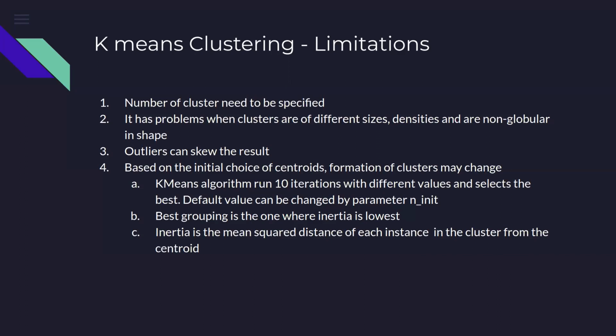And that's where the question arises: if we are telling the model to divide the data into two clusters or three clusters or four clusters, how do we really know that the best clustering would be when we divide the data set into two or three or four? So we are using certain techniques, which were called the elbow technique and the silhouette method. These were the two techniques we were using to identify how many clusters we should divide our data into.